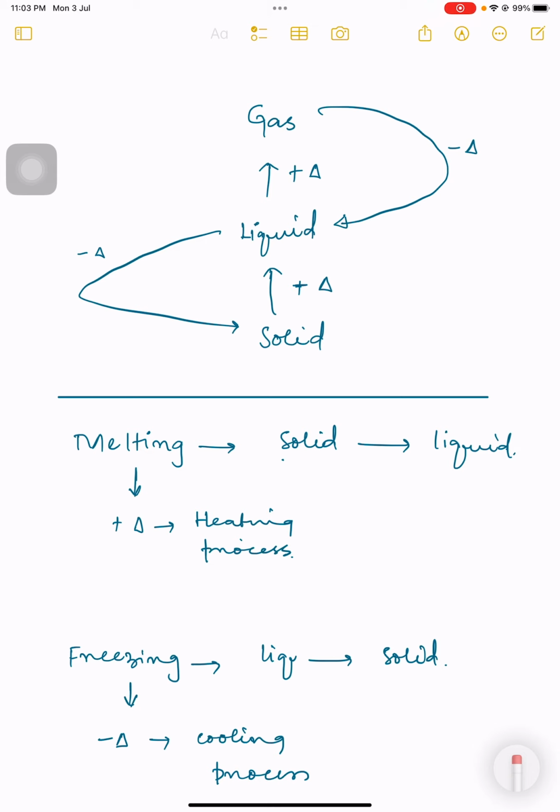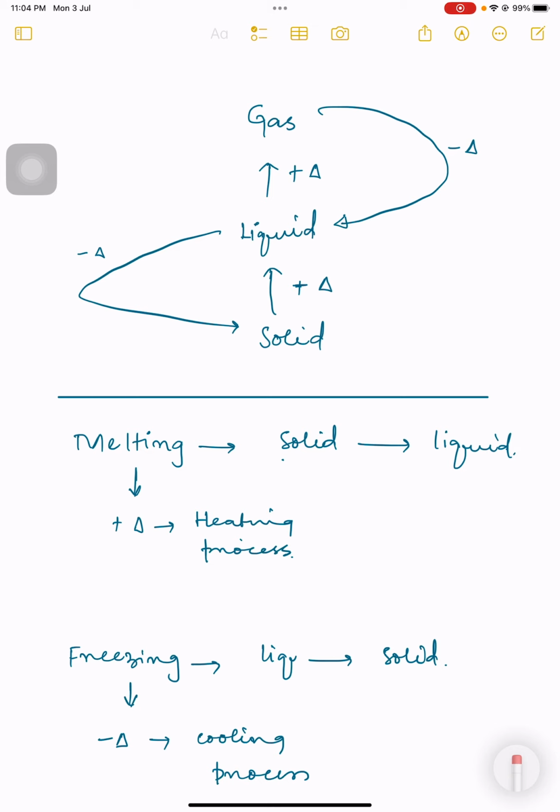You can see from the first diagram right now here on this page that when a solid is absorbing heat, when we are giving heat energy to a solid, it is converting itself into a liquid, and when we are giving heat energy to the liquid, it is converting itself into a gas. So according to this procedure, we should know that a solid is at the lowest kinetic energy. When we are providing heat energy to a solid, its particles are gaining kinetic energy, and then they are transforming themselves into the liquid. When liquid particles are gaining the heat energy, they are converting themselves into a gas.